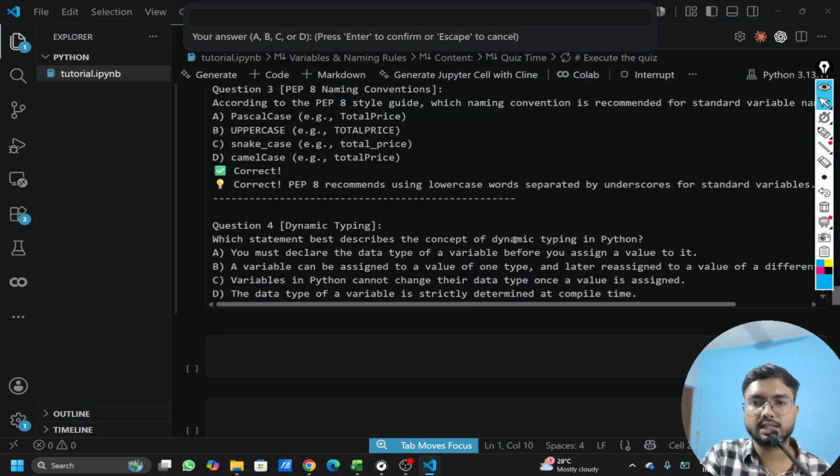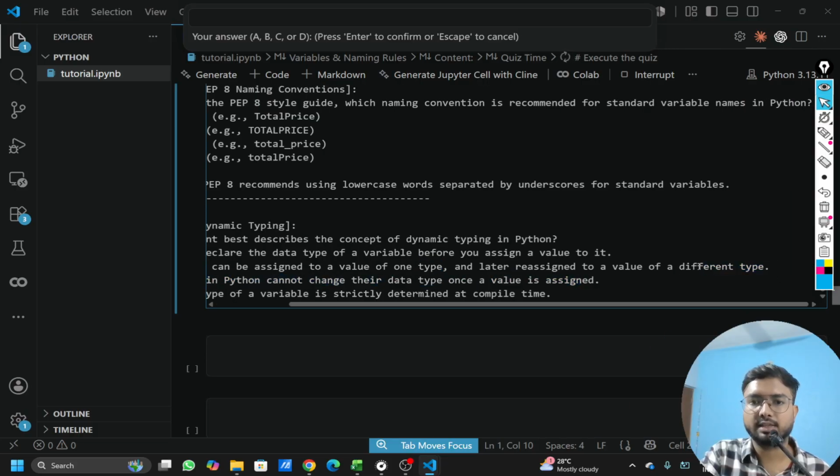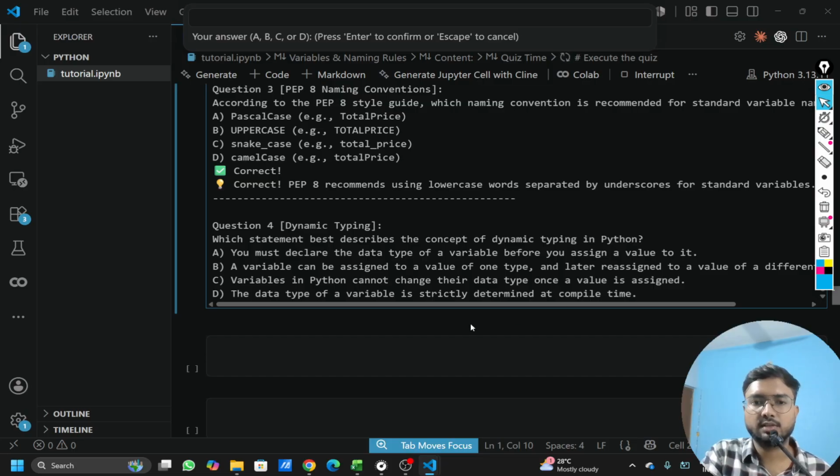Which statement best describes the concept of dynamic typing? So we already understood dynamic typing. Let's try to understand which option agrees. You must declare the data type of a variable before. No, we don't declare. That happens in traditional languages like C++. So second option, a variable can be assigned a value of one type and later reassigned to a value of a different type. So this is something that we learned, like the variable can be assigned one data type object and then again a different data type object. That's what makes it dynamic in Python, which is a great advantage also for coding in Python. So I think option B will come here.